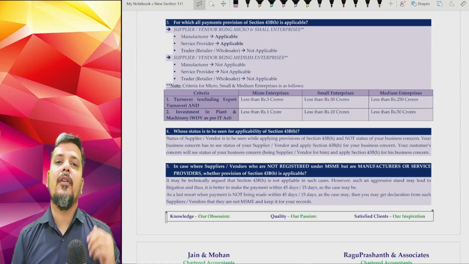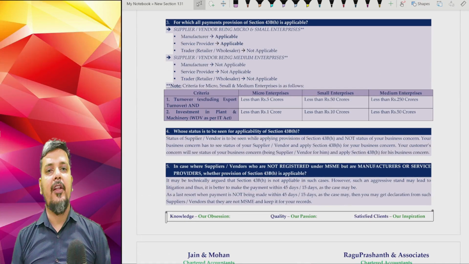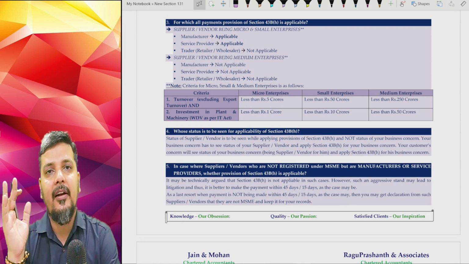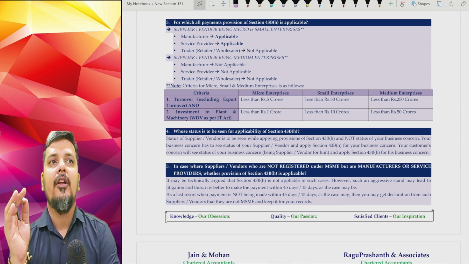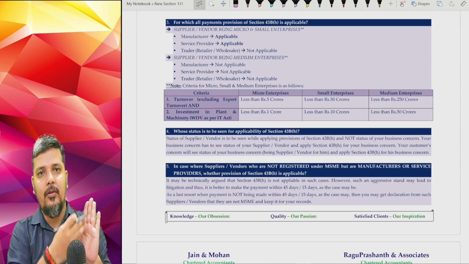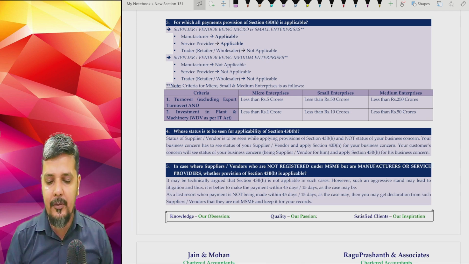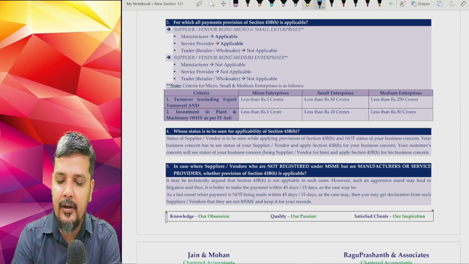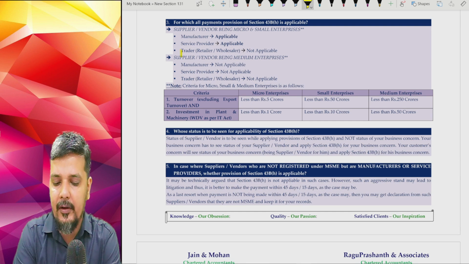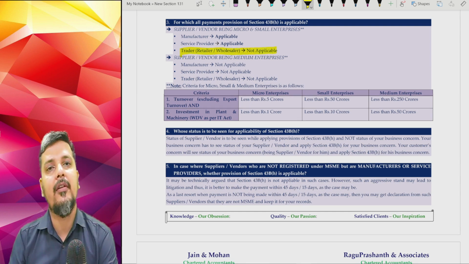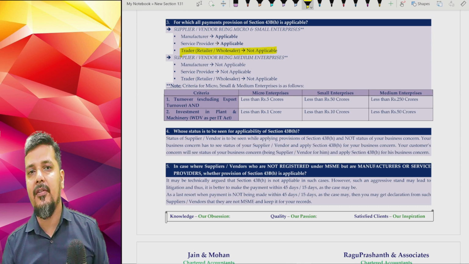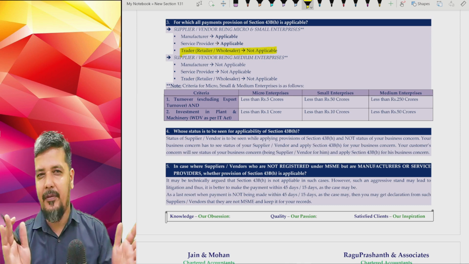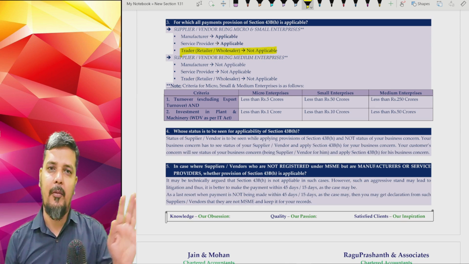Again, generally asked question. Should I apply section 43B for all my parties? Now please understand, when you're applying section 43B, you take down your list of creditors or liabilities for expenses, and from there, first filter out traders. If you're talking about a trader, whether it is retailer or wholesaler, for them this 43BH is not applicable. You may make the payment within the time of MSME Act, or after that, need not worry. You need not worry about them.